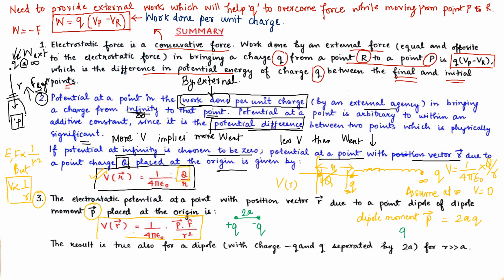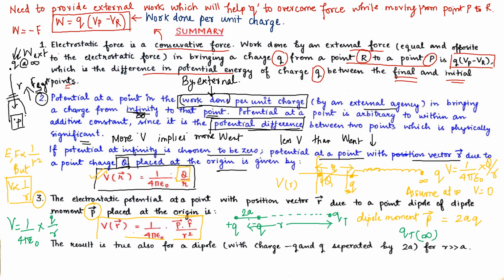Now this test charge q is coming from infinity to position r from the center of the dipole. We always measure distance from the center of the dipole. So now what is the potential? We know that potential equals 1 upon 4 pi epsilon naught into the charge by the distance between them.